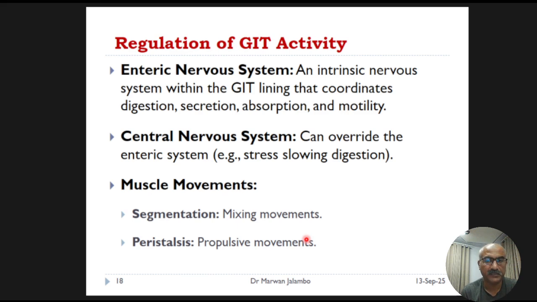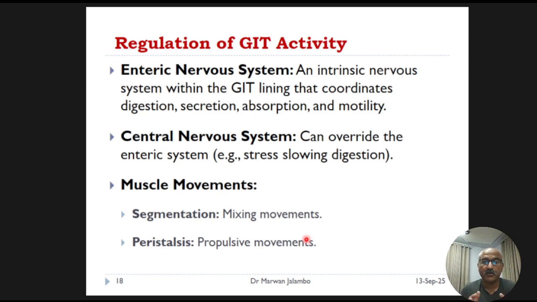The enteric nervous system, often called the second brain, is a complex web of neurons within the gut wall that controls most day-to-day functions. The central nervous system, our actual brain, can also influence the gut. This is why stress can cause digestive upset.